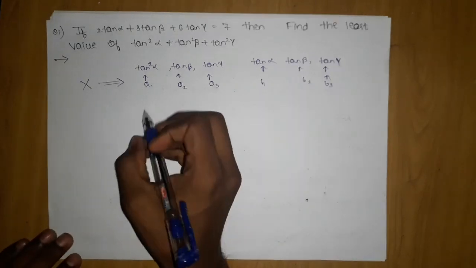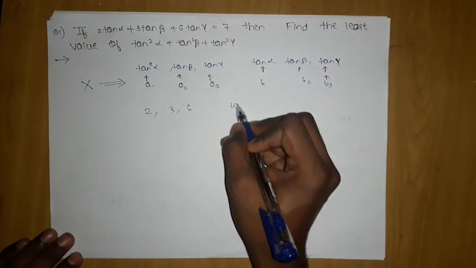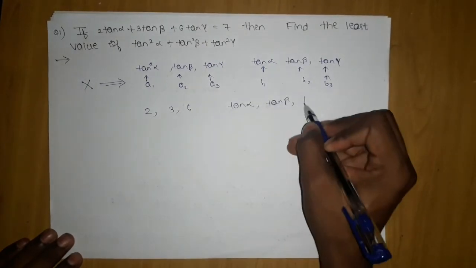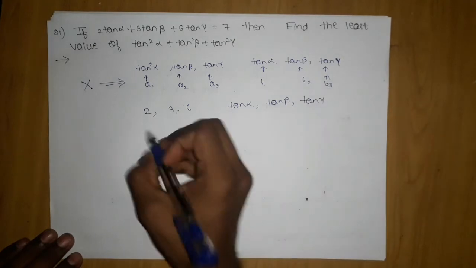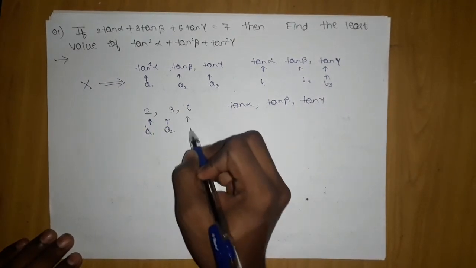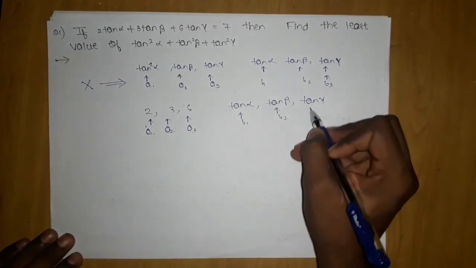So here what we will take is 2, 3, 6, and the second choice will be tan alpha, tan beta, and tan gamma. That is very obvious. They will be our a1, a2, a3 and b1, b2, b3.